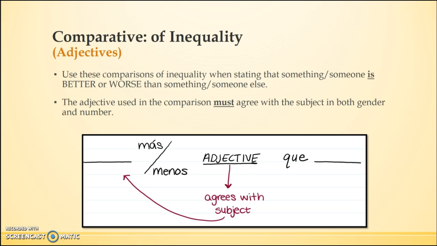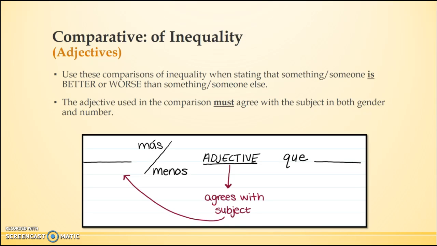We use these type of comparisons when comparing two people or two objects and stating that one is better or worse than the other. The adjective that we're using to create this comparison has to agree with the initial subject, so the first object or the first person presented in the actual comparison.